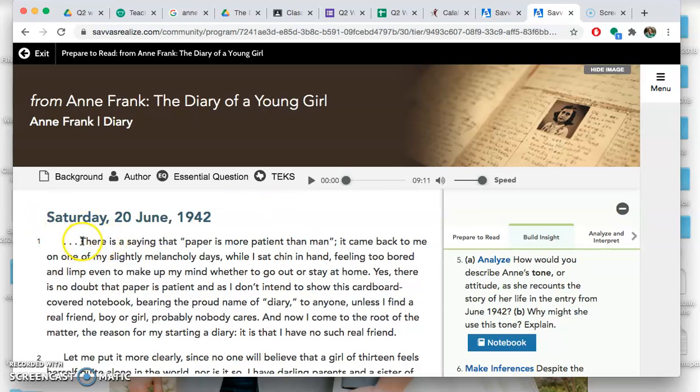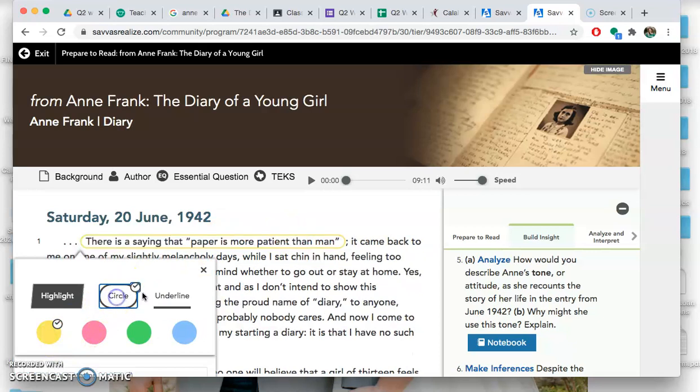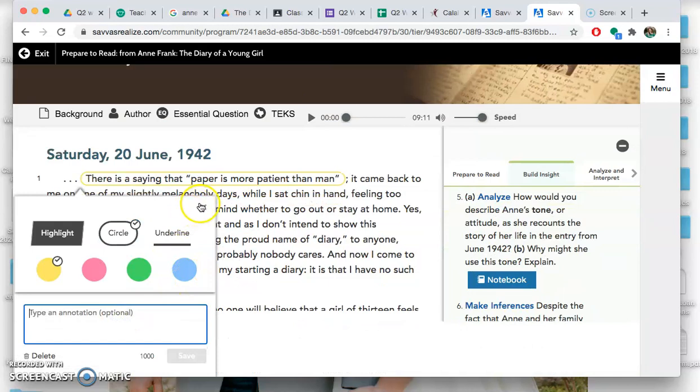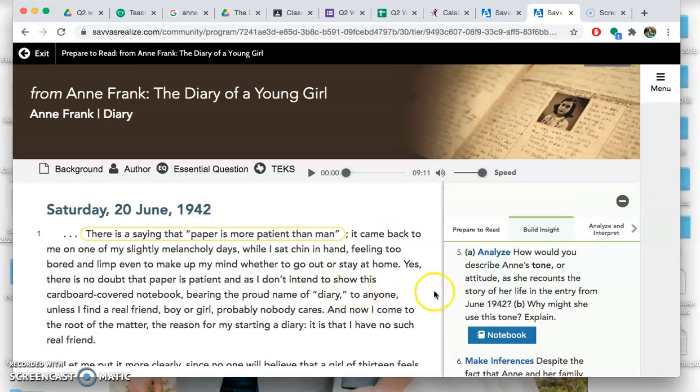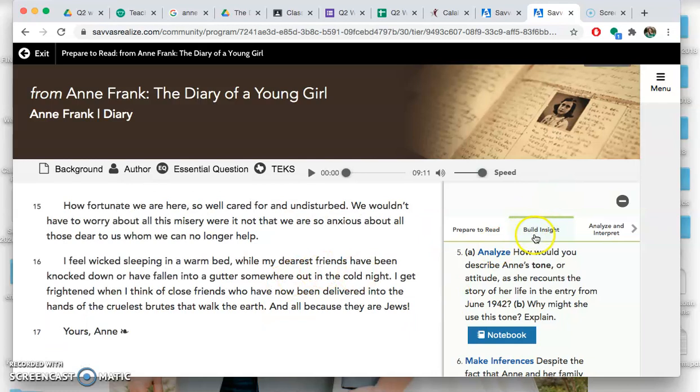As you're going, it does have this annotation feature, so you can highlight, circle, underline, and then take notes as well. You can write an annotation. So I do encourage that you do that as you go to kind of make connections with the text. So you're going to read this, and then when you're finished, you're going to come over here and you're going to do the questions under Build Insight.